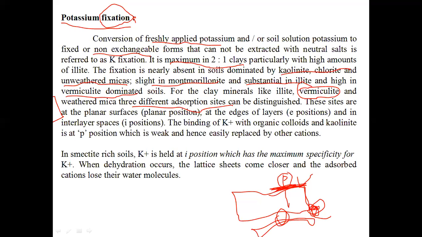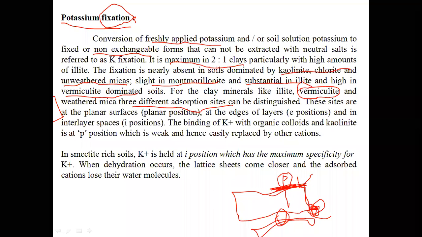So it is easily replaceable with other cations. This is one of the reasons why kaolinite will have low K fixation. One reason is it is having low CEC and high AEC.